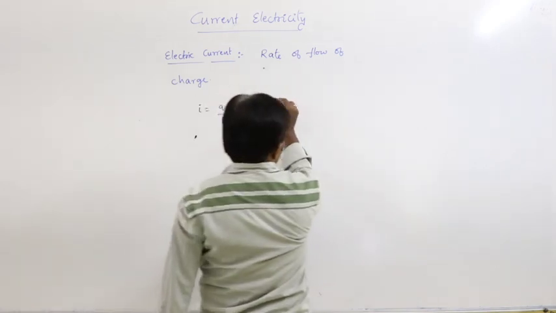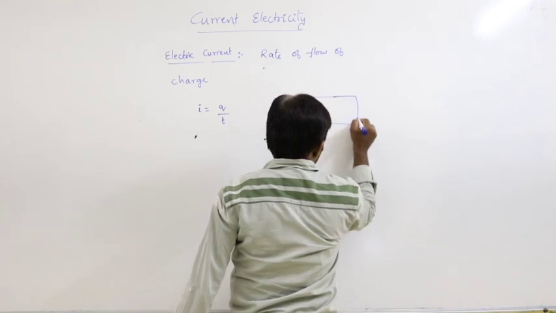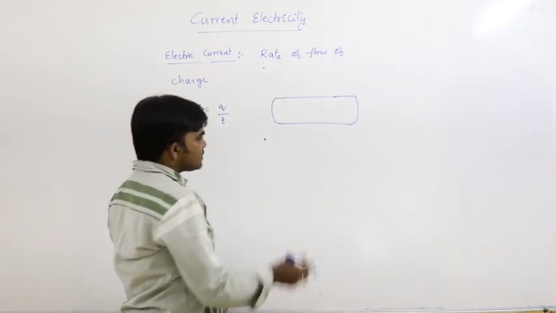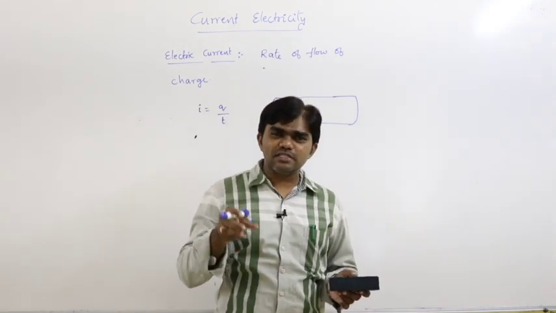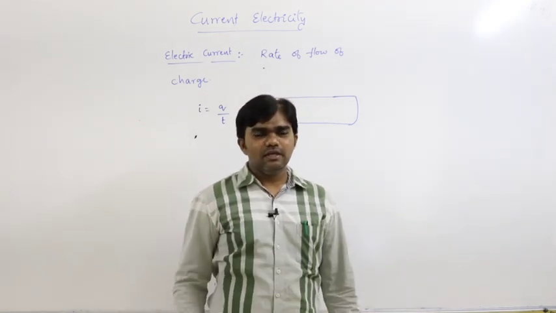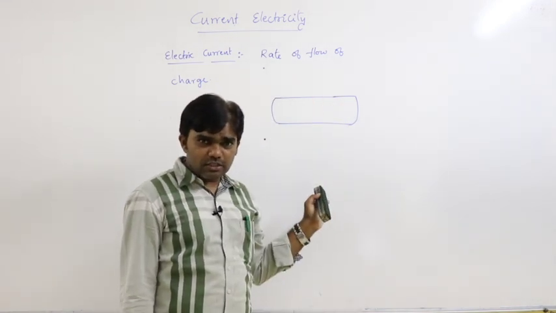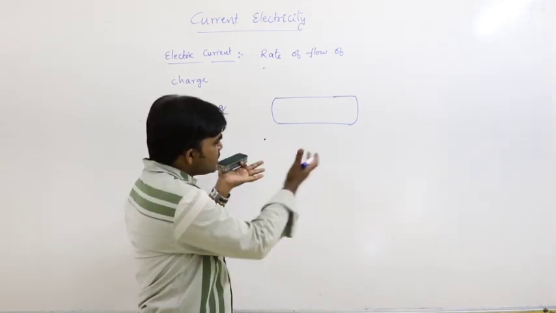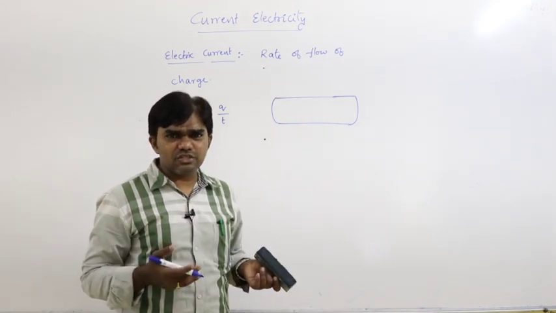So for example, let us say this is the conductor. This conductor consists of both positively charged particles as well as negatively charged particles. How do these charged particles move in a conductor? Randomly in different directions.